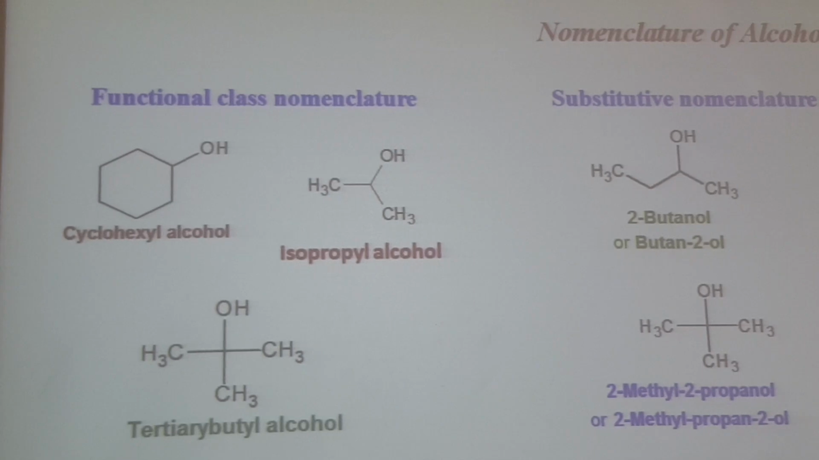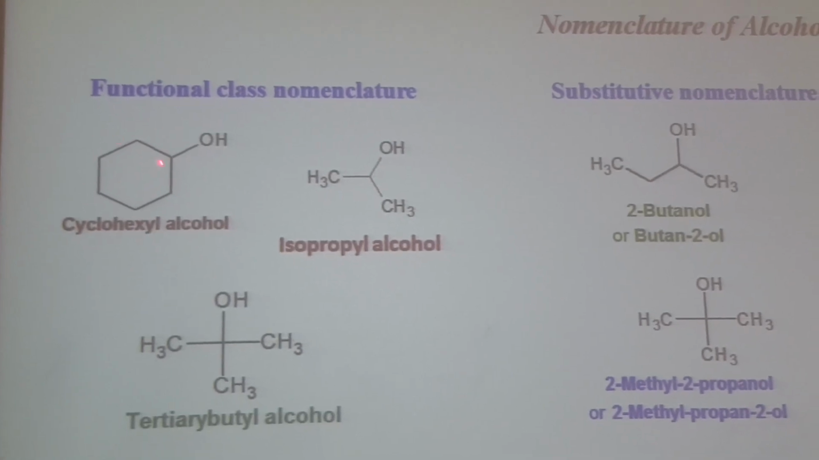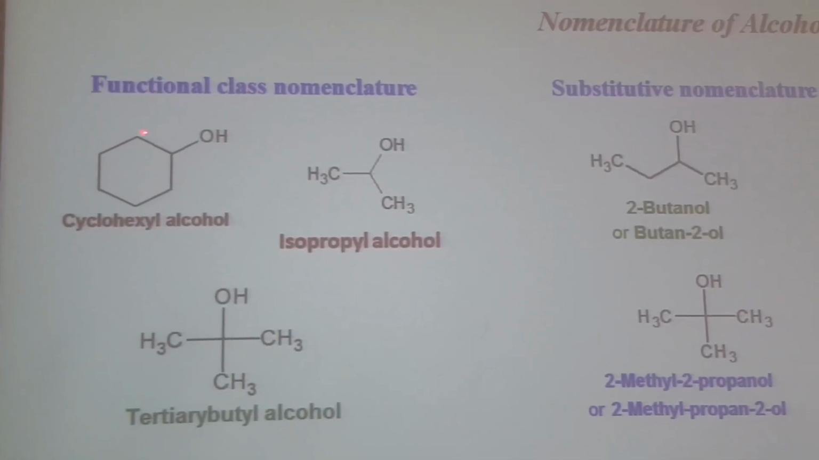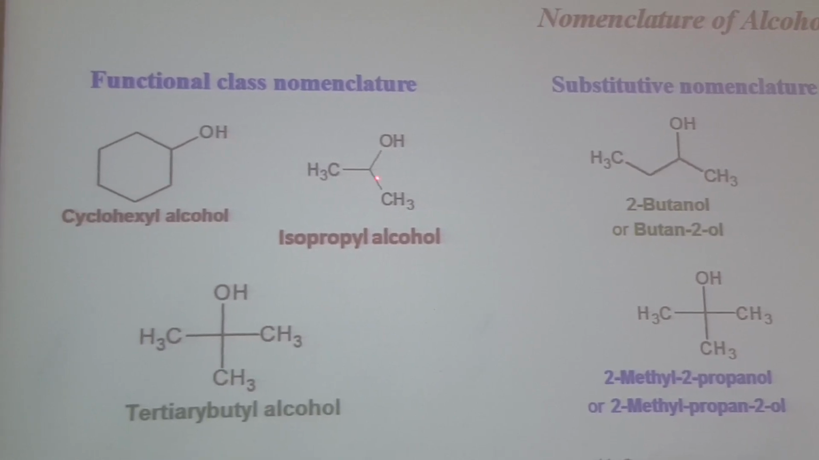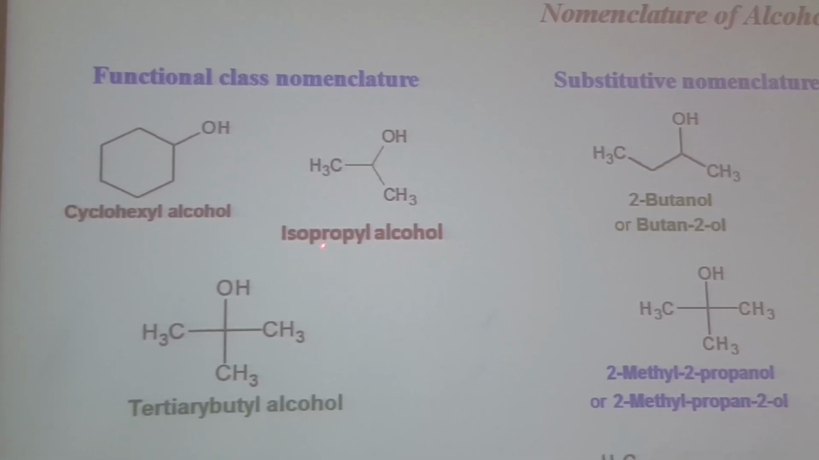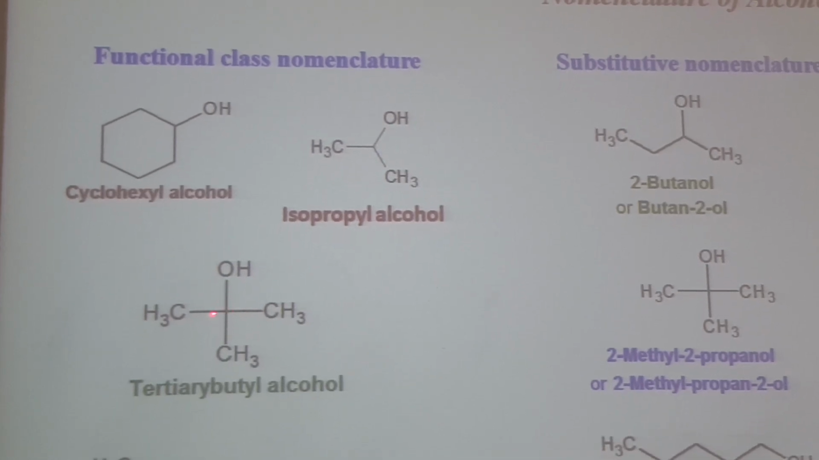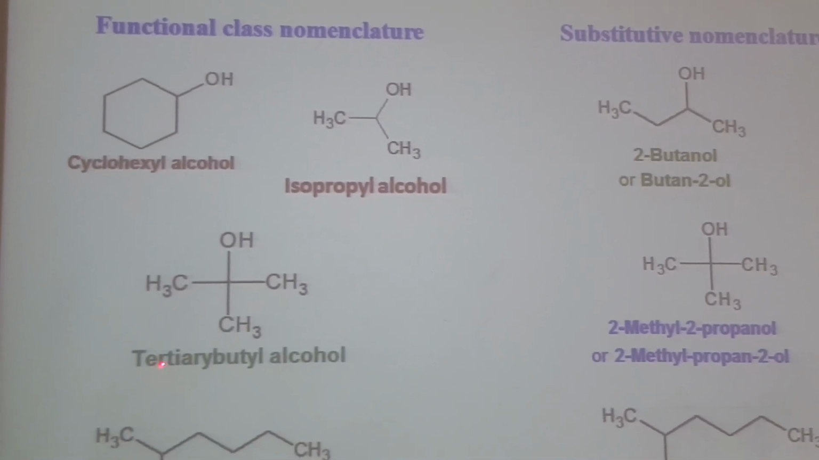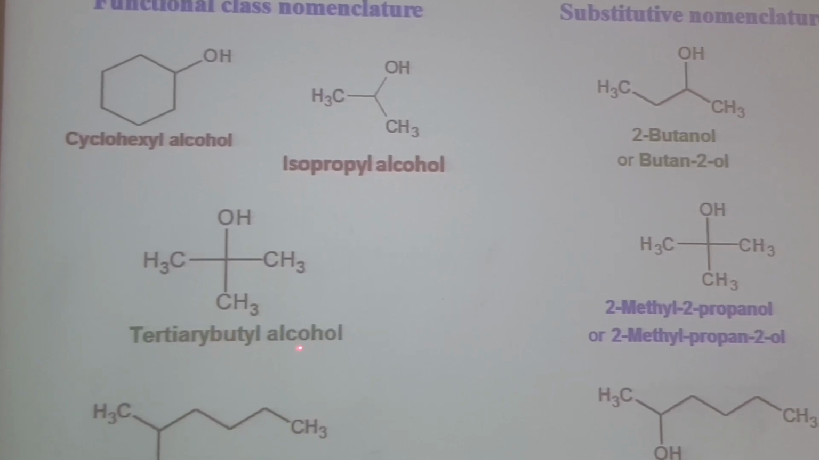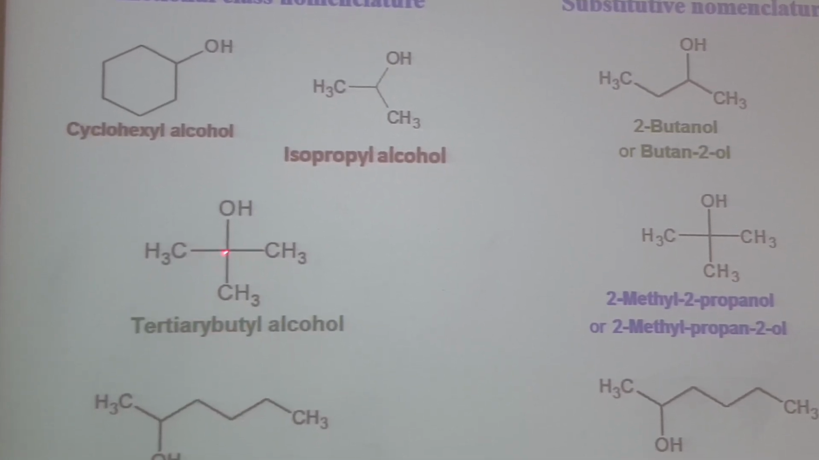Some more examples. Here we have a cyclohexyl group. In functional class nomenclature, it will be cyclohexyl alcohol. Here we have a 3 carbon isopropyl group, isopropyl alcohol. Here we have 4 carbon and this is tertiary, so that's why it is referred to as tertiary butyl alcohol. In functional class nomenclature, this is the alkyl group and alcohol.